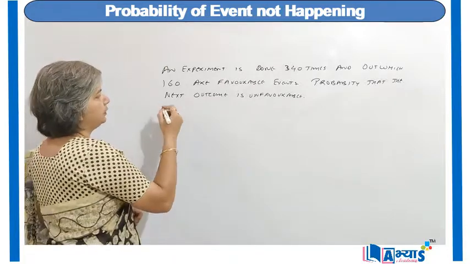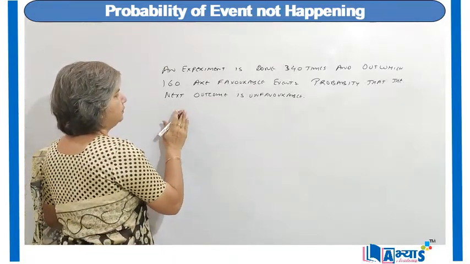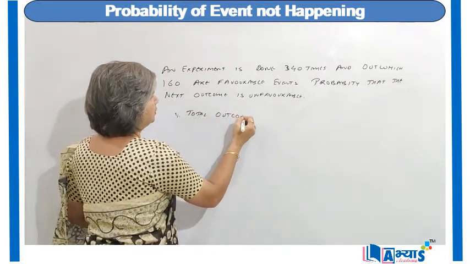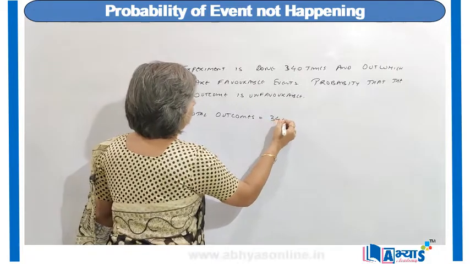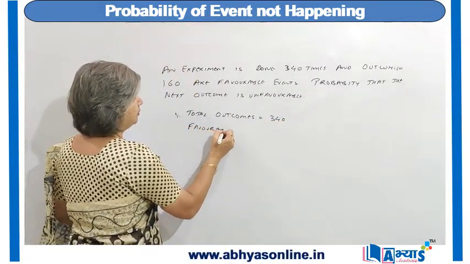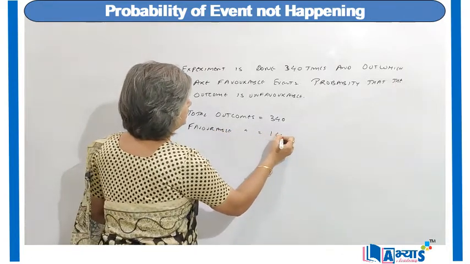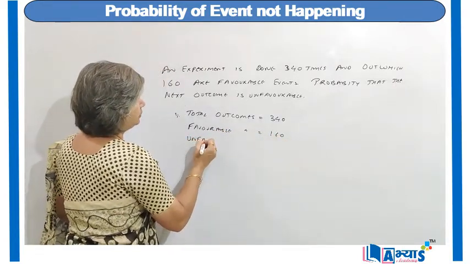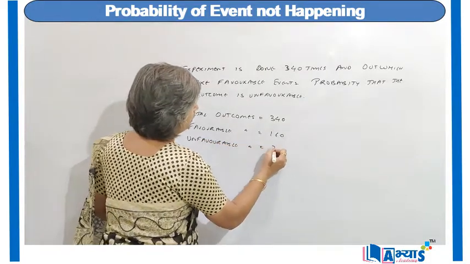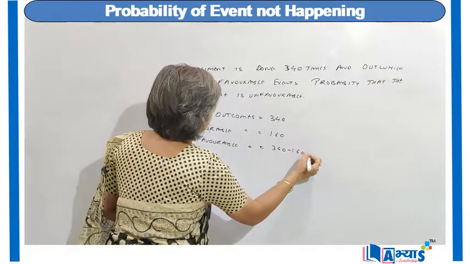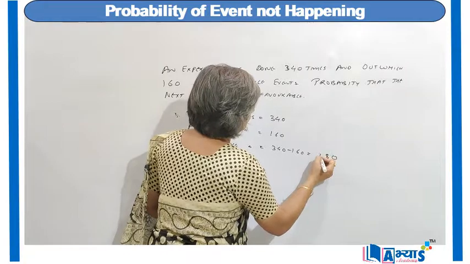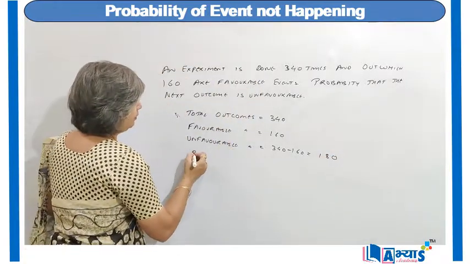So for this, the total outcomes is equal to 340, favorable outcomes is 160, unfavorable outcomes is 340 minus 160, it is equal to 180.